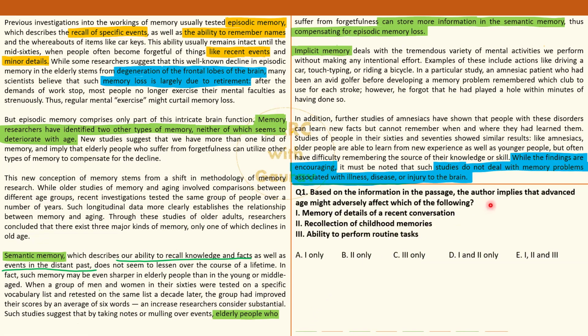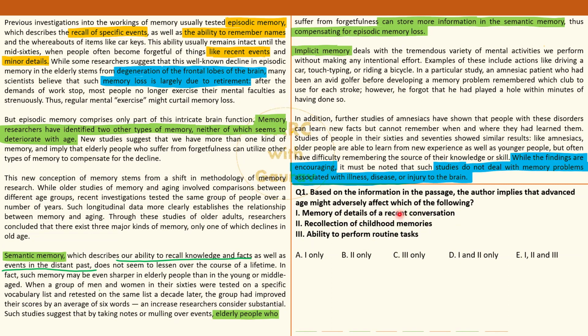Based on information, question 1, based on information in the passage, author implies advanced age might adversely affect which of the following. Age की वजह से क्या घटेगा? Age की वजह से तो clearly episodic memory is taking the hit. Semantic and implicit are not affected at all. Okay, so what does episodic memory help you? Specific events, specific details like names, recent events. That's it. Memory of details, specific details of a recent conversation.